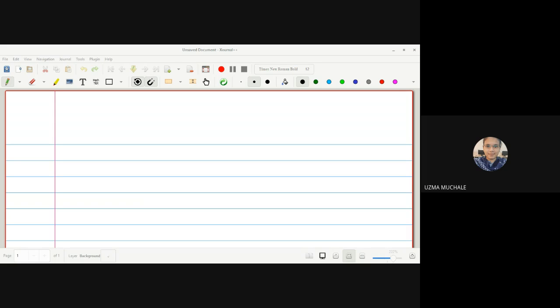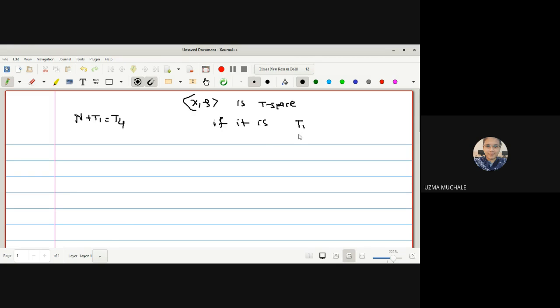See what we have started in the last lecture. We have started the definition of a T4 space. What is a T4 space? For knowing the T4 space, first we should know what is a normal space, right? So the T4 space we have defined as normal plus T1 space. What is the definition of a T4 space? X is a T4 space if it is T1 and it is a normal space.